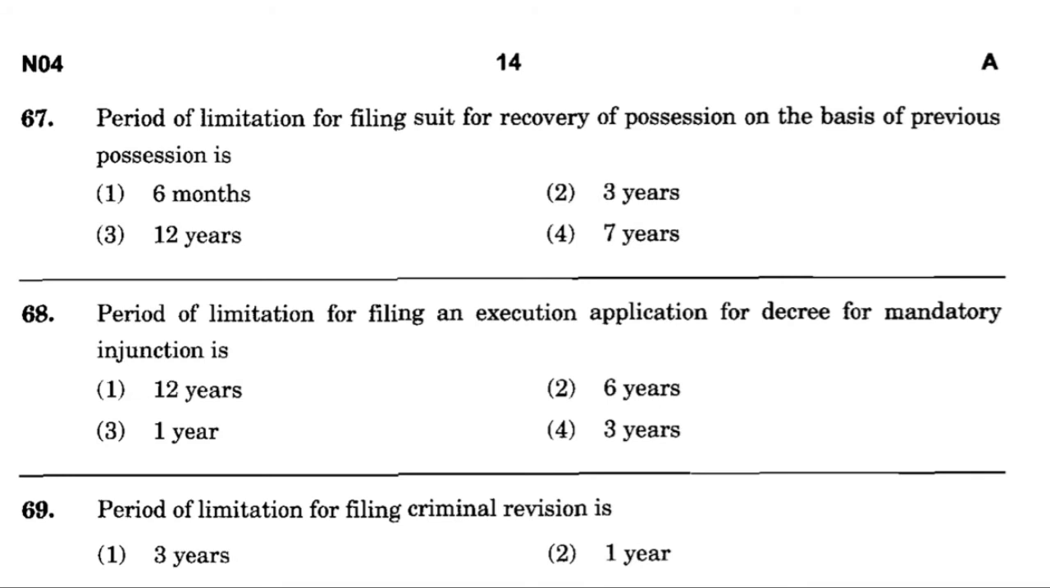Now question number 68. Period of limitation for filing an execution application for decree for mandatory injunction is option number 1, 12 years, option number 2, 6 years, option number 3, 1 year, option number 4, 3 years. And the correct answer is option number 4, 3 years.